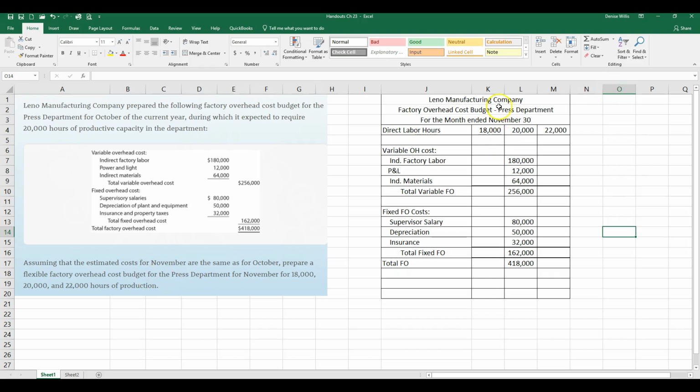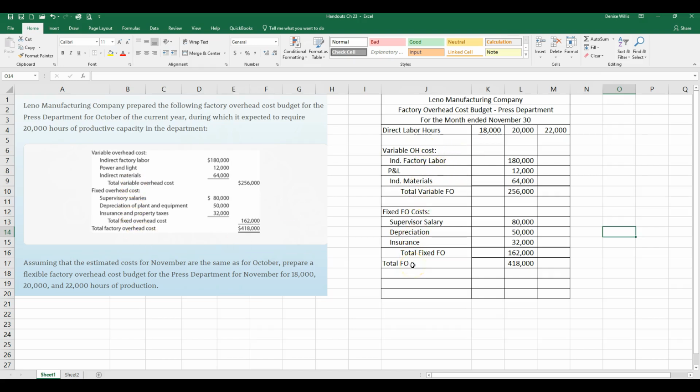Okay, so I've already dummied up this area here. I gave it a title, Leno Manufacturing, Factory Overhead Cost Budget for the Press Department for the month ended November 30th. I have put in the number of hours that they have requested that we give information for, and I have written down these different costs exactly like they gave them to us. You can see this is nearly a direct copy here. Take this information, just write it into here.